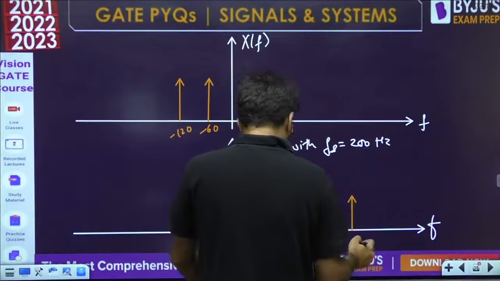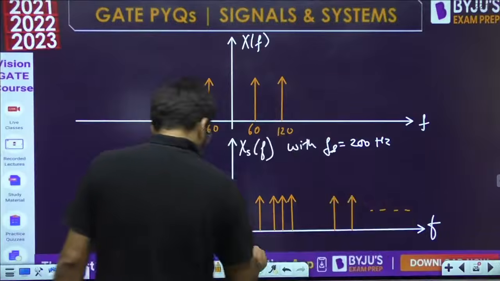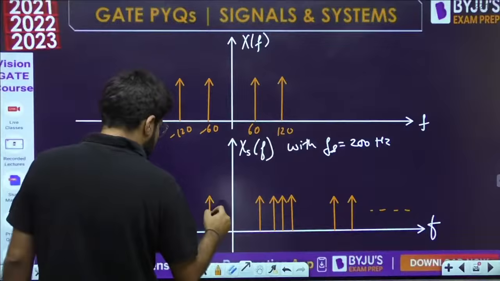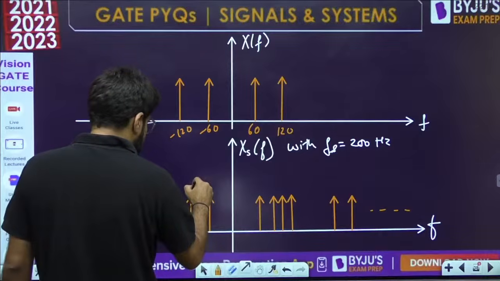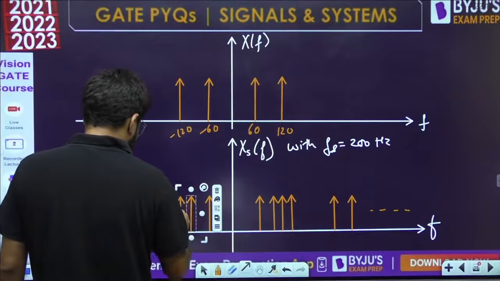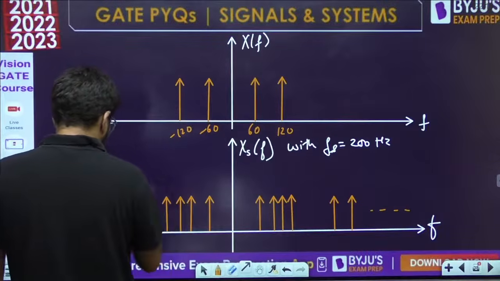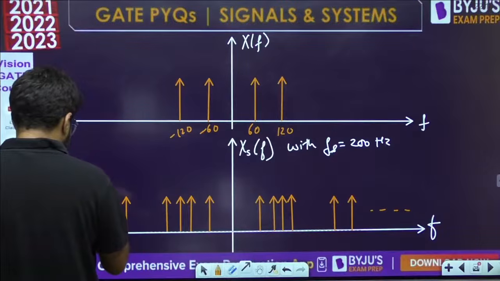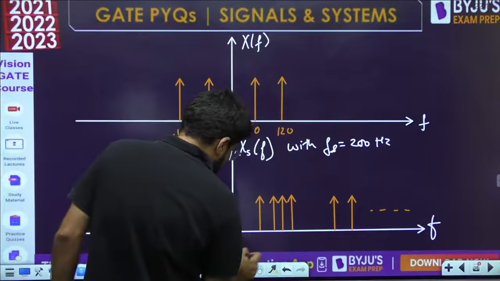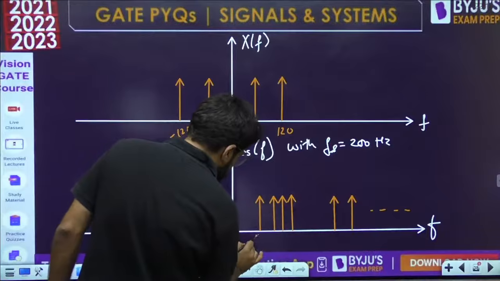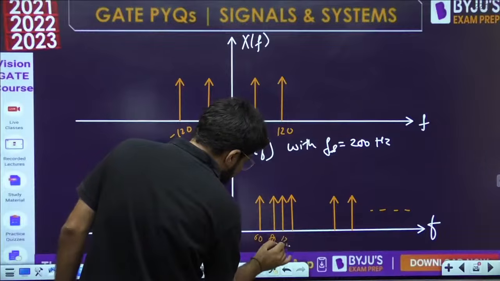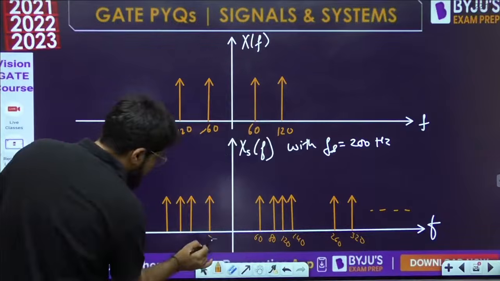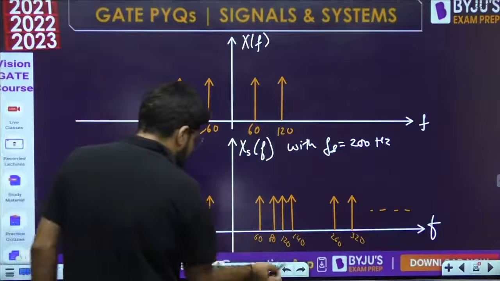Similarly, again shifted by 400 also. And even the left side also will be there. Minus 200 plus 120, minus 80 will also come. Similarly, minus 140, minus 260, minus 320. Let me write down these values. This is 60, this is 80, this is 120, 140, 260, 320. So this is symmetrically minus 60. No need to write them, they are all symmetric values.